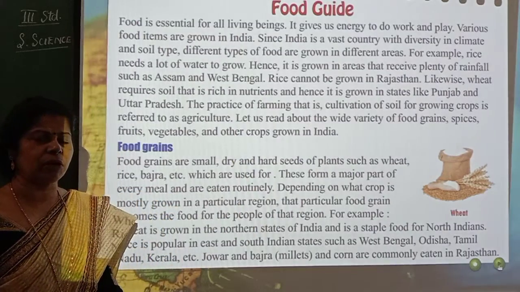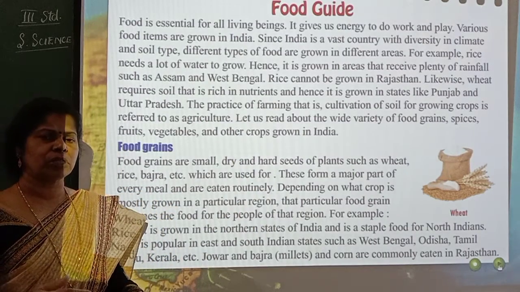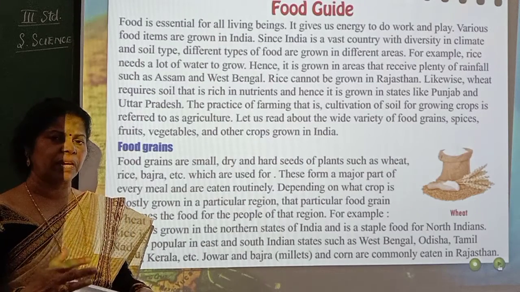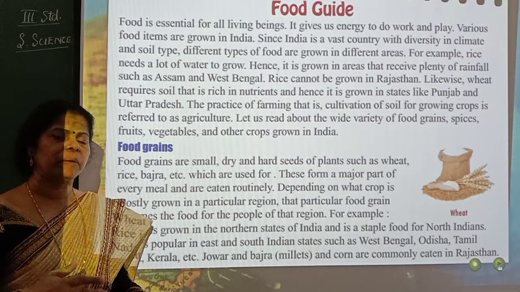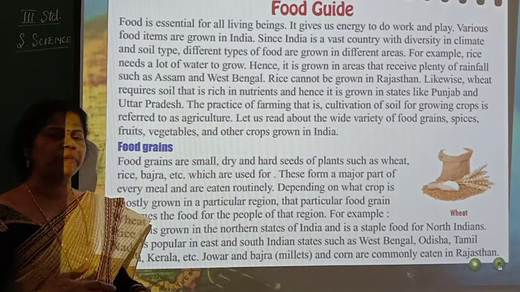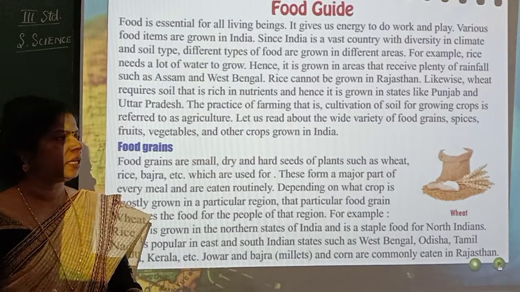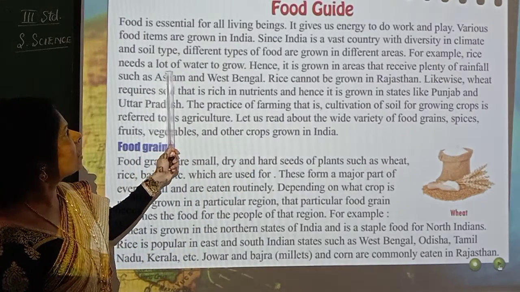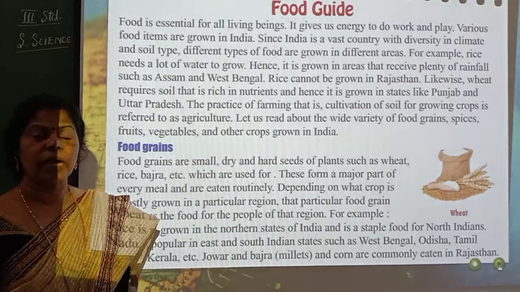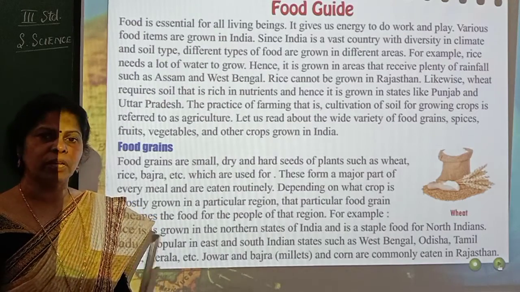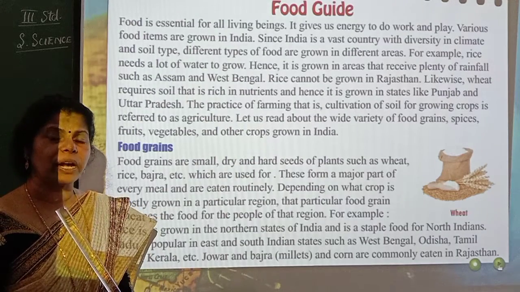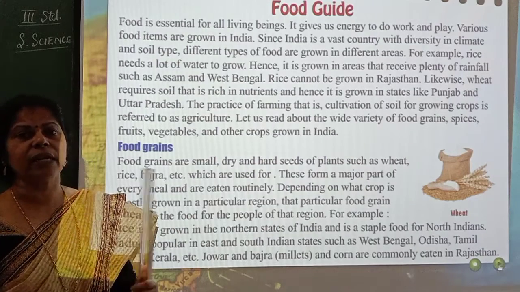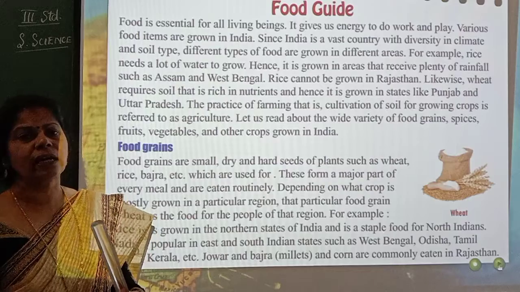Because of this reason, what happened? The food that is grown will be different in different areas. Whichever soil and whichever minerals are suitable for a plant to grow, only those types of plants will grow in those particular areas. For example, rice needs a lot of water to grow. You know rice, our staple food. Especially those who are in Karnataka, what is it? Rice and ragi. Mostly we eat rice and ragi.